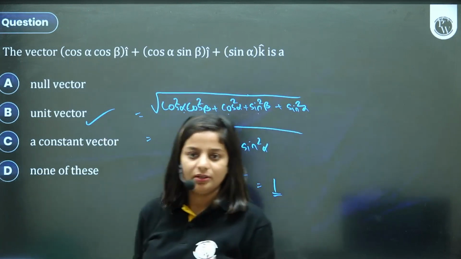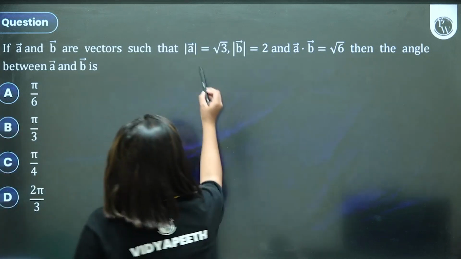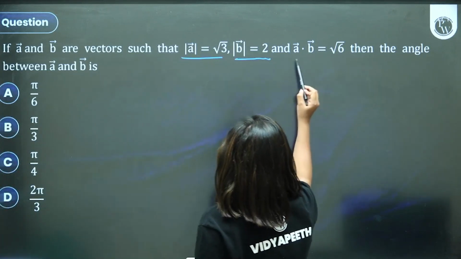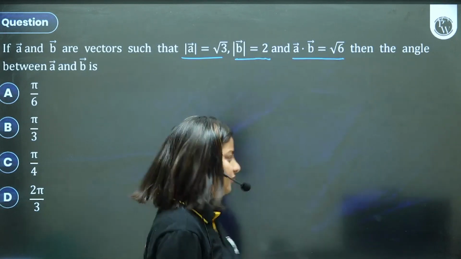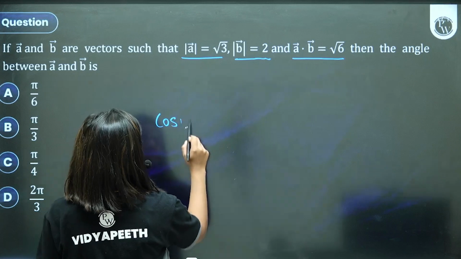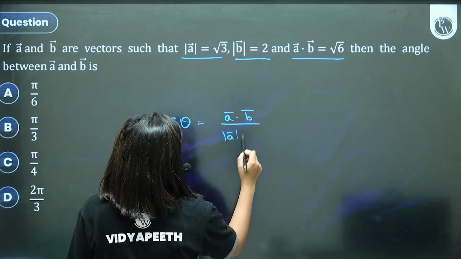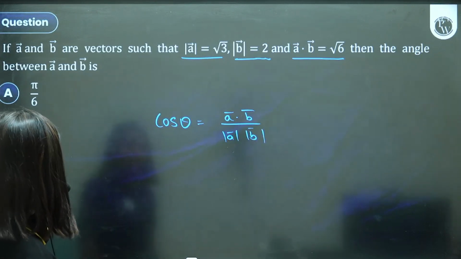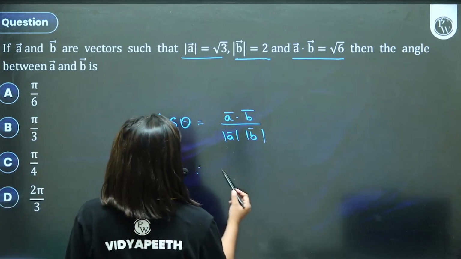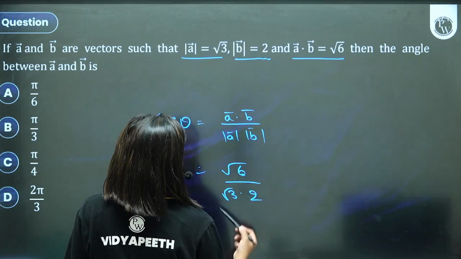These are some of the expected MCQs. A and B are vectors such that the magnitude of A and the magnitude of B are given. Their dot product is also given. What is the angle between them? Straight formula है. Cos theta equals A dot B upon magnitude A into magnitude B. Why did I take this question? कुछ स्पेशल तो नहीं है वैसे. अच्छा, ओके.